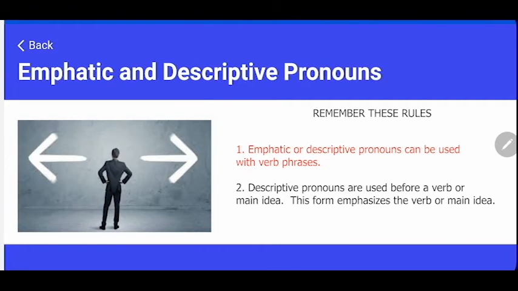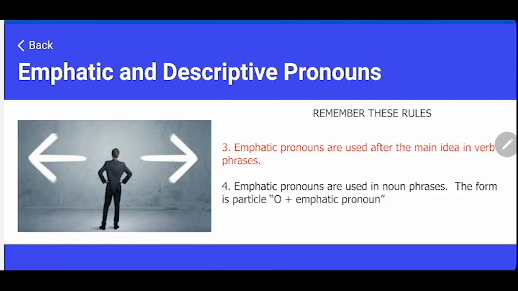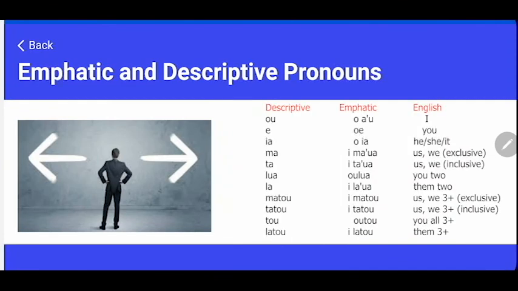So remember these rules. Emphatic or descriptive pronouns can be used in verb phrases. Descriptive pronouns are used before a verb or a main idea. This form emphasizes the verb or the main idea. Emphatic pronouns are used after the main idea or a verb in a verb phrase. And emphatic pronouns are used in noun phrases following the form O plus the emphatic pronoun. Learn and memorize the verb phrases that use emphatic and descriptive pronouns.